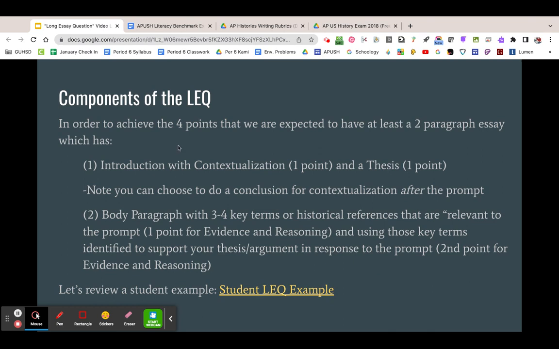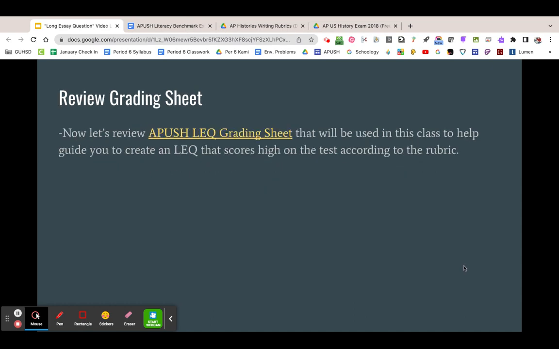The components of the DBQ, I think it's clear, but just to be super clear, there are 4 points that we're expected to have in our 2-paragraph essay. Introduction with contextualization and thesis. Contextualization is 1 point, and a thesis is another point. Remember, you can do a conclusion for contextualization after the prompt, but we try to do it before the prompt as much as possible. And then a body paragraph with 3 to 4 key terms or historical references that are relevant to the prompt. 1 point for evidence and reasoning, and using those key terms to identify and support your thesis argument in response to the prompt, that's how you get your second point.